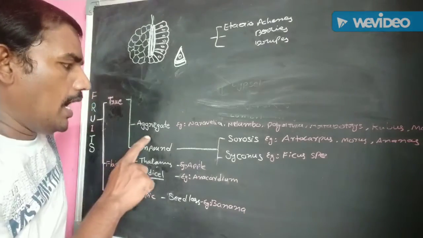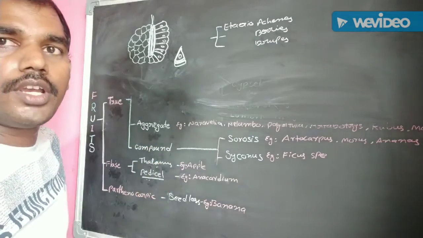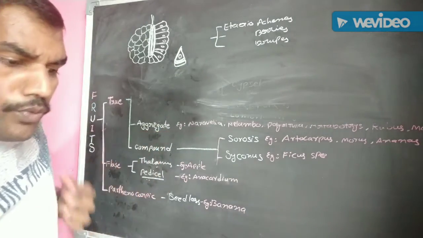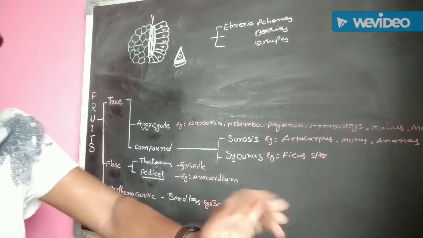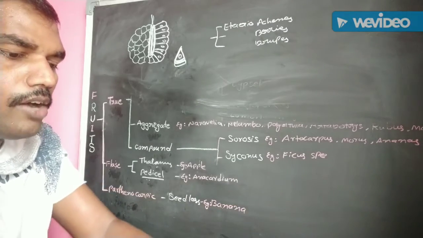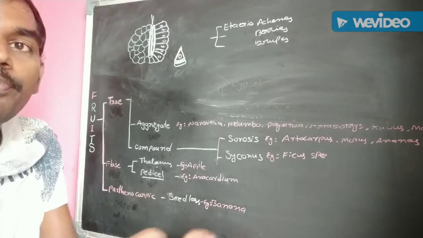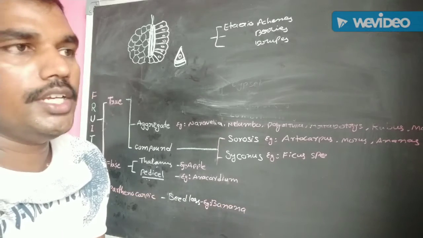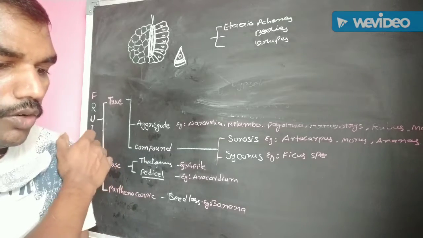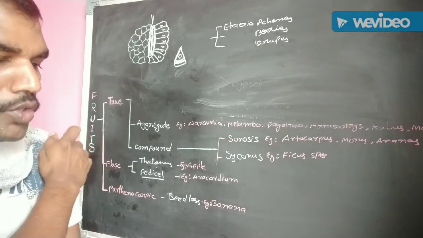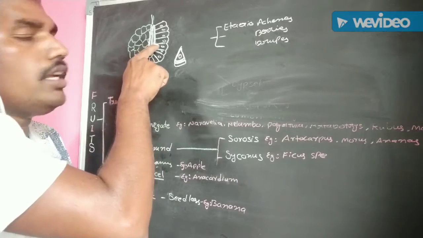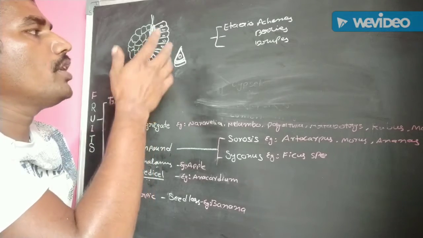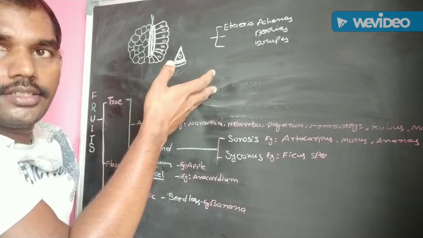One is aggregative fruits. These aggregative fruits are true fruits which are developed from the ovary of a multicarpellary apocarpous gynoecium. This means each carpel of the ovary is developed into a fruitlet.